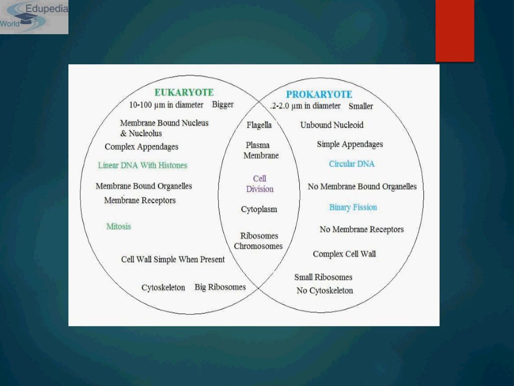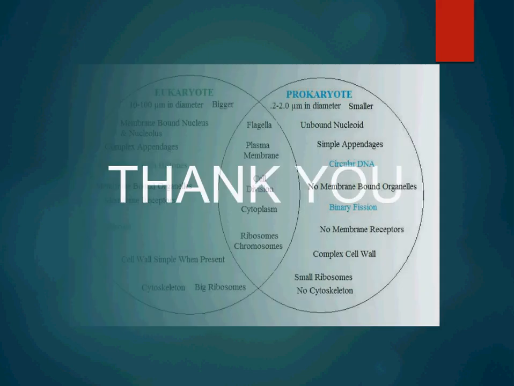And the cell wall is very simple in eukaryotes, whereas in prokaryotes it is a very complex cell wall. Eukaryotes have very big ribosomes, whereas prokaryotes have very small ribosomes. And the cytoskeleton is a distinguishing feature of eukaryotes, whereas prokaryotes don't have a cytoskeleton.